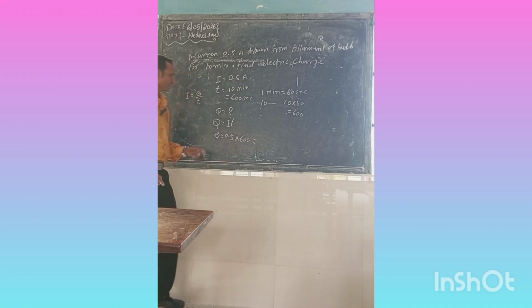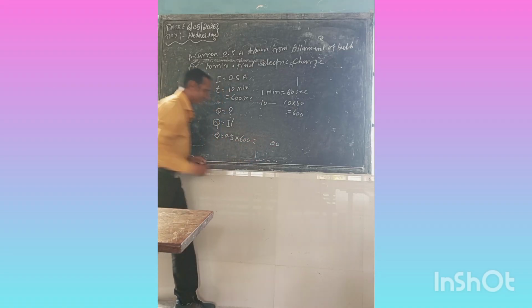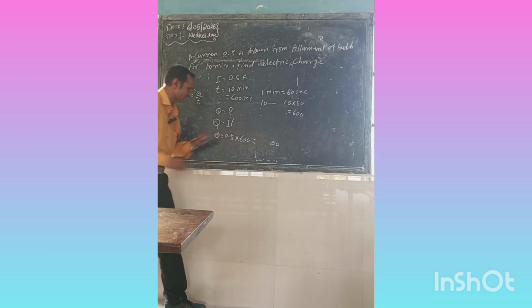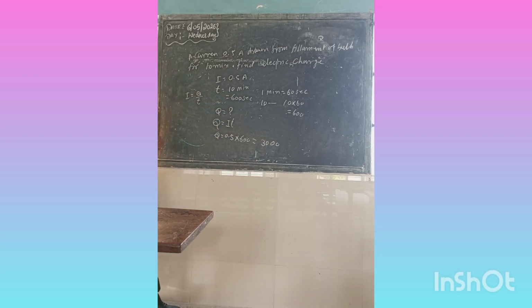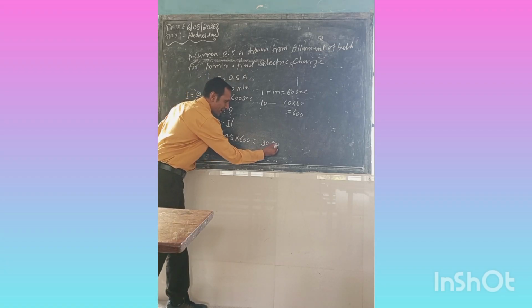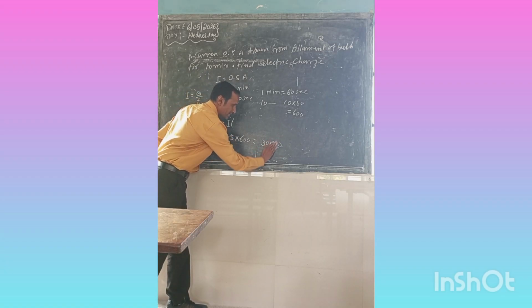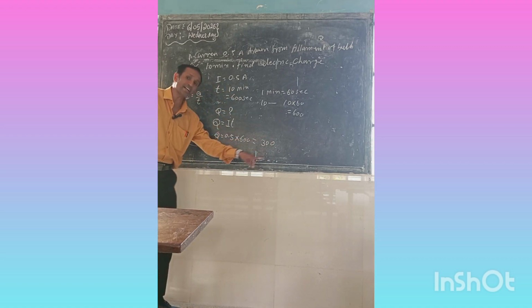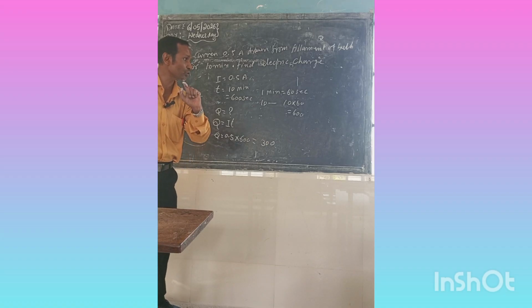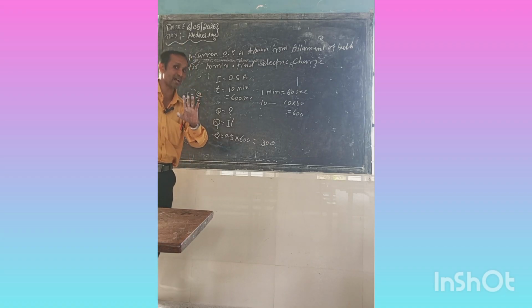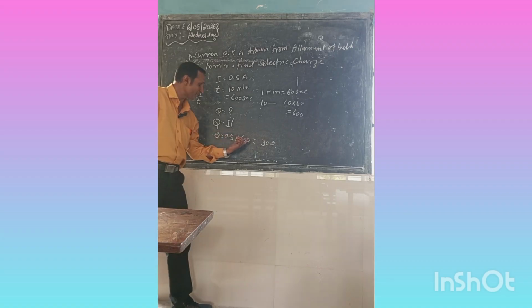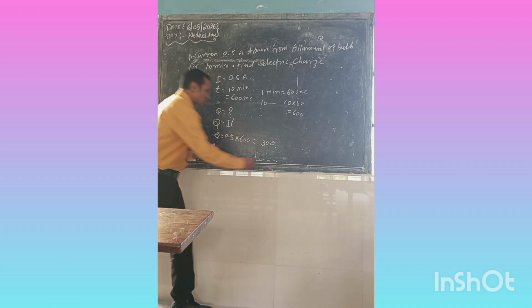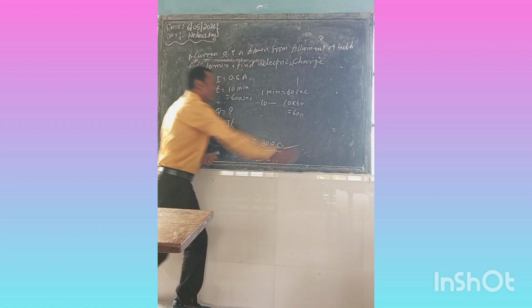Multiplying, 6 fives are 30, and with the double zero it becomes 300 after placing the decimal point one digit from the right, so the zero is cancelled. But 300 alone is a wrong answer. You must write the SI unit. The SI unit of charge is Coulomb, C. This is the perfect answer. I hope you understood it.